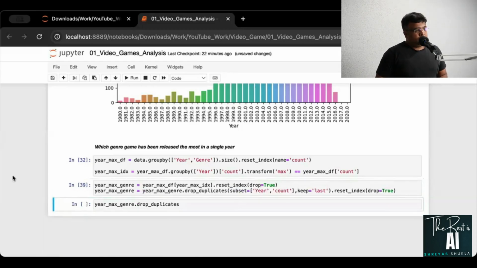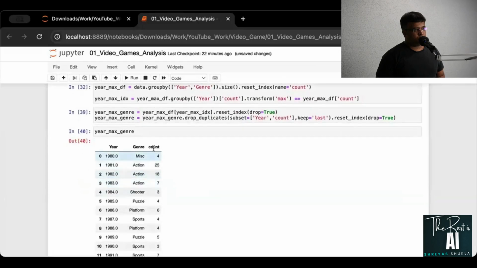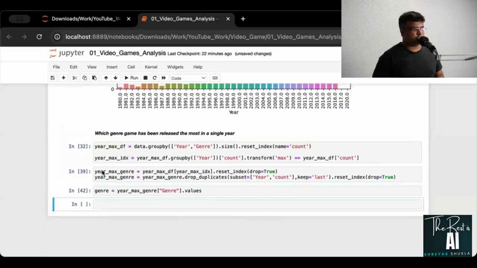Okay, next what I'm going to do is take this year max genre and by the way, run this. This is what I'm getting. Now I just want to get the genre out of it. Genre dot values. So run that. Now this is what I'm going to assign to genre. Notice the small case g.